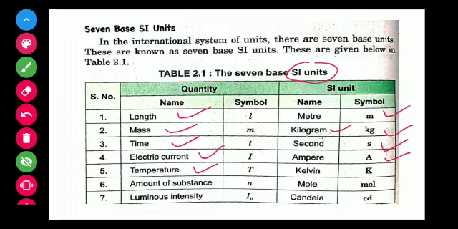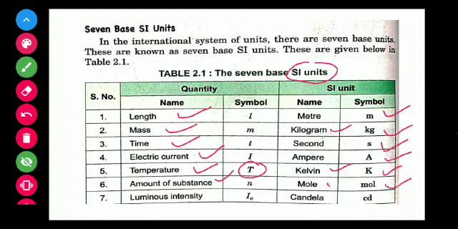Next, the physical quantity temperature. This is the symbol of temperature, capital T, and the SI unit of temperature is Kelvin, represented by K. Amount of substance: the SI unit of amount of substance is mole.